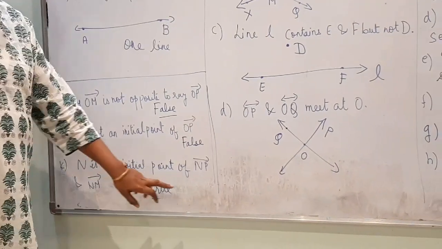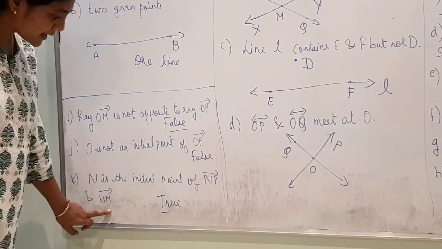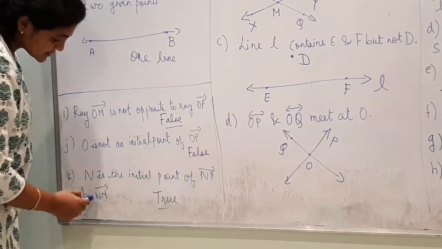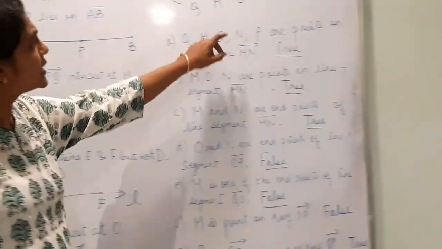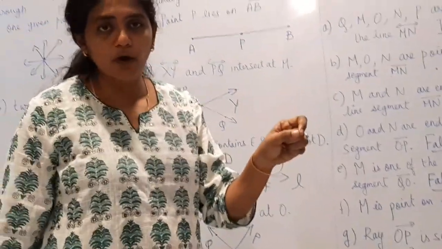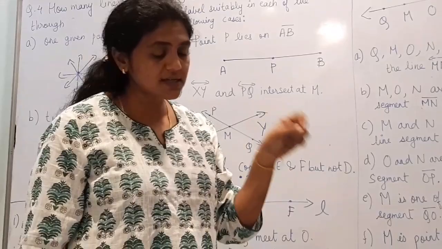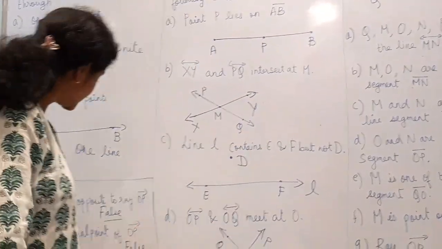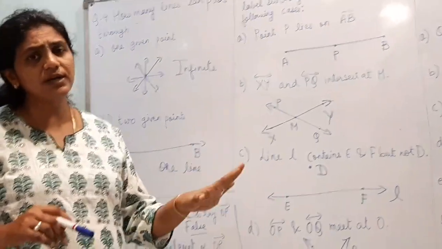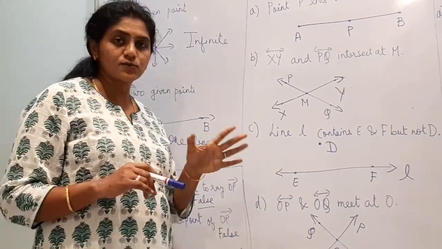Then K. N is the initial point of NP and NM. Yes, here you can see N is the initial point. Here also, NM and NP are starting from that point. So the answer is true. So this question 6, do it in your textbook only.